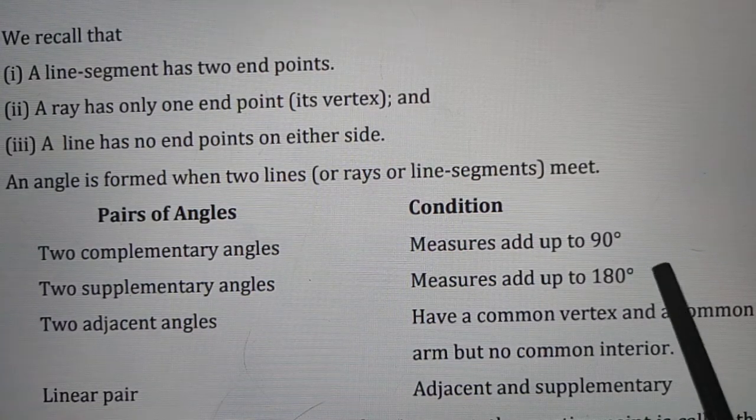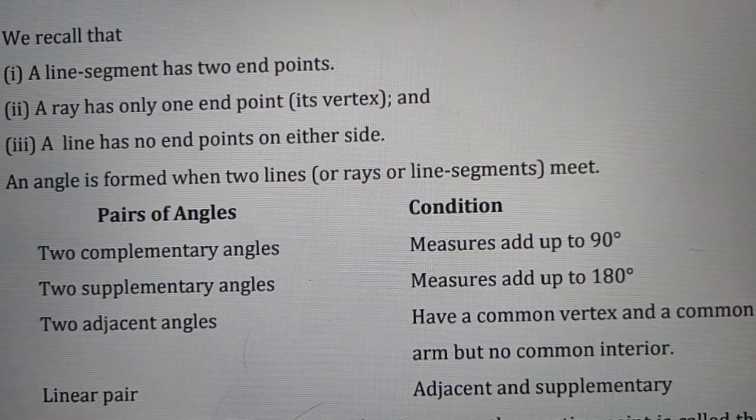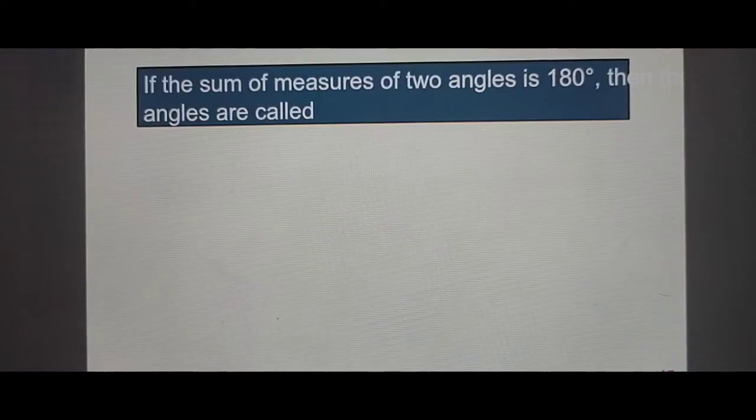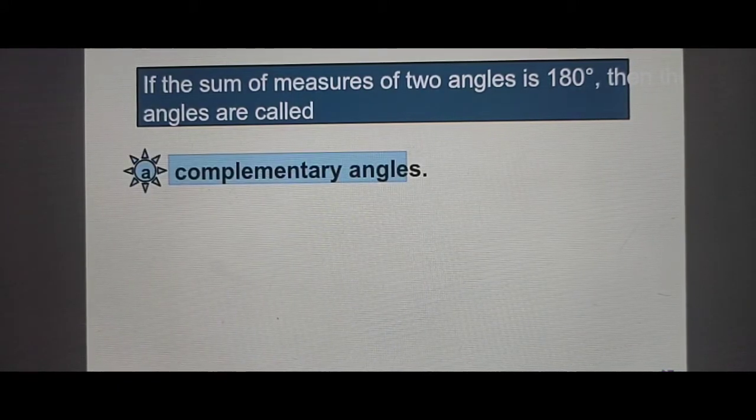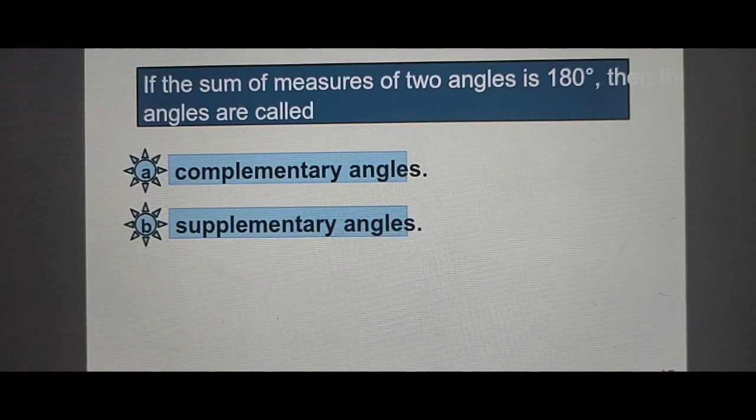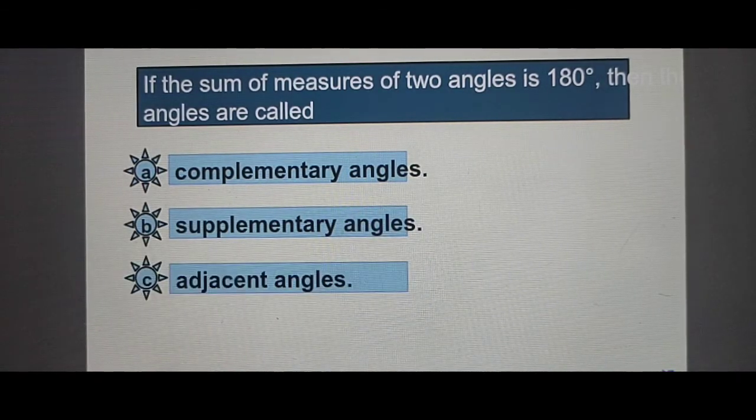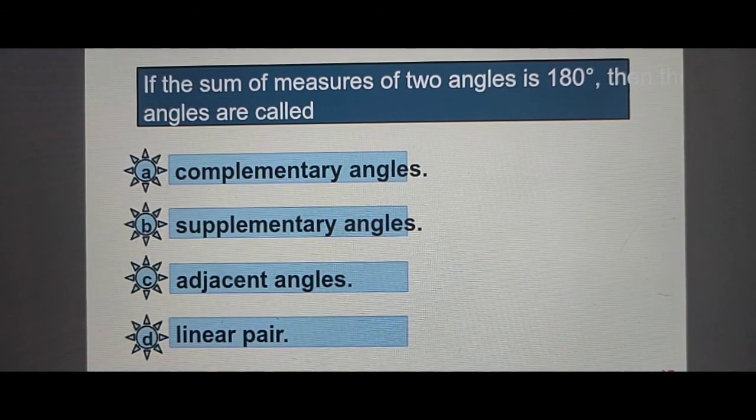Now, let us understand these conditions with the help of a few examples. Let us find the correct answer for the given question. If the sum of measures of two angles is 180 degrees, then the angles are called: A. Complementary angles, B. Supplementary angles, C. Adjacent angles, D. Linear pair.